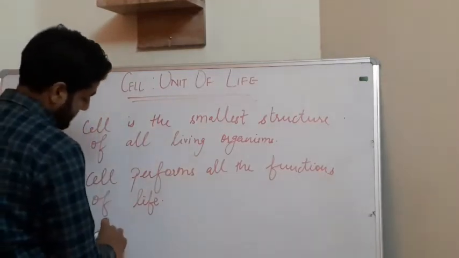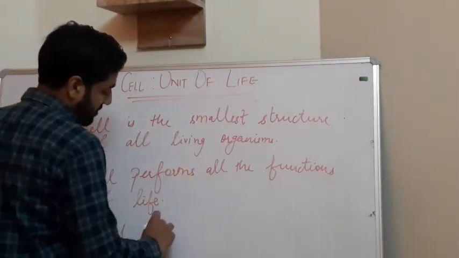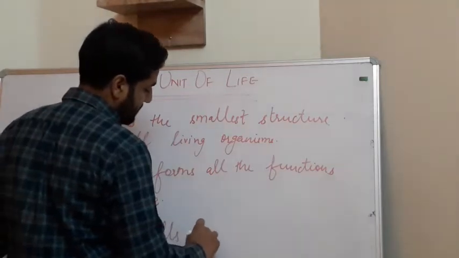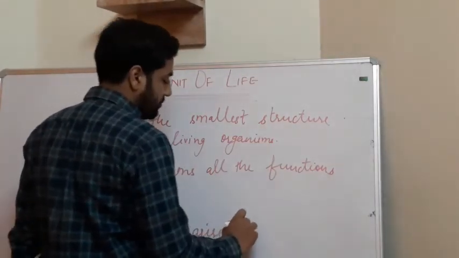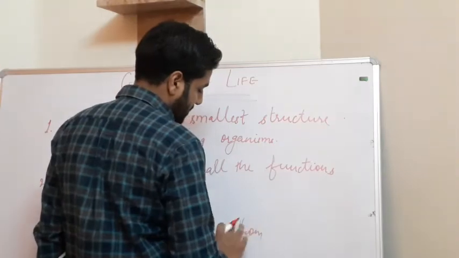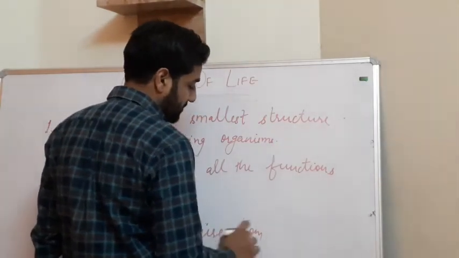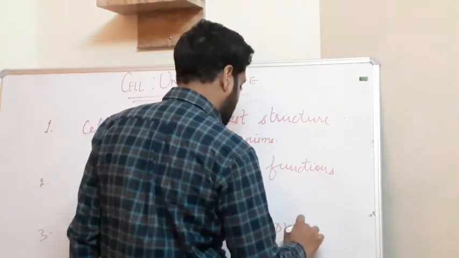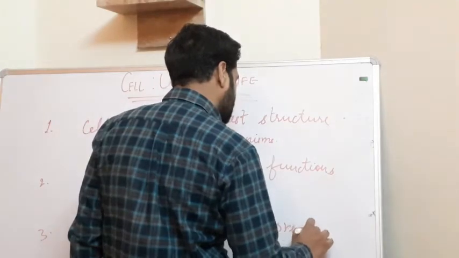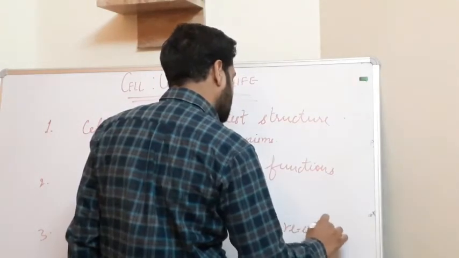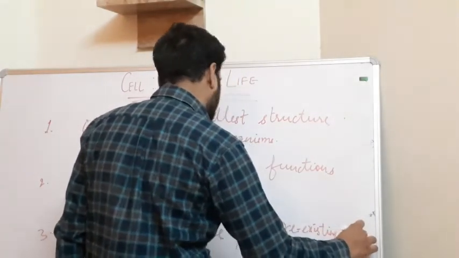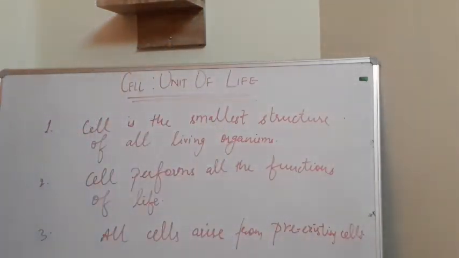The third is: all cells arise from pre-existing cells. These are the three points of cell theory given by these botanists.